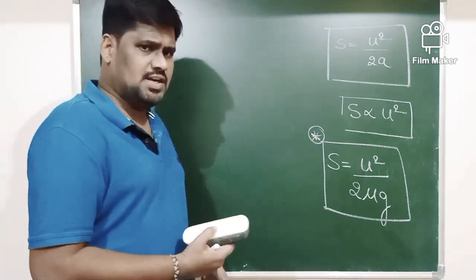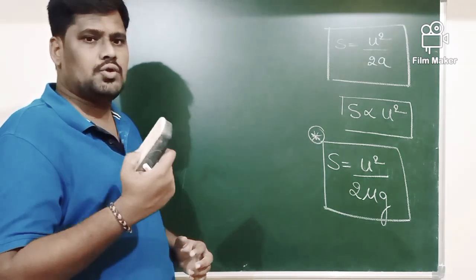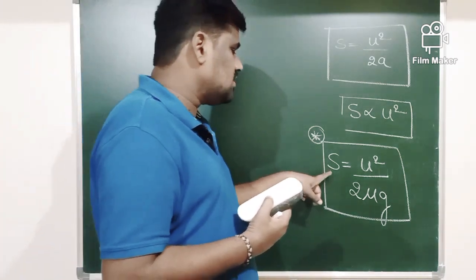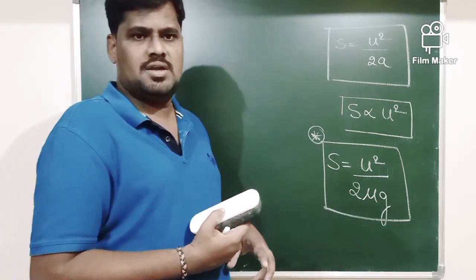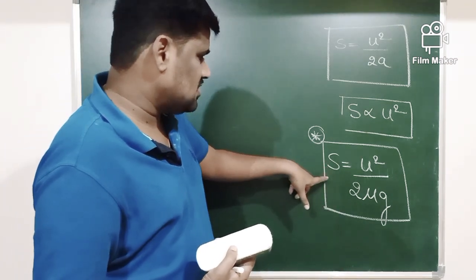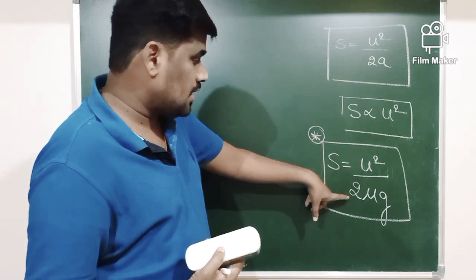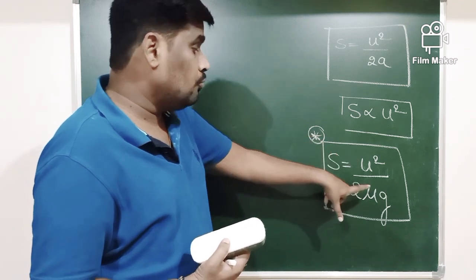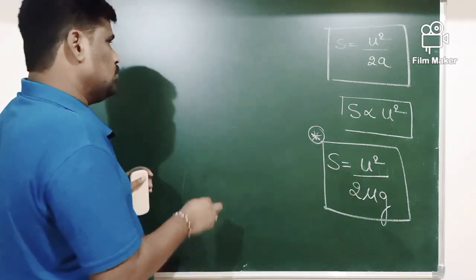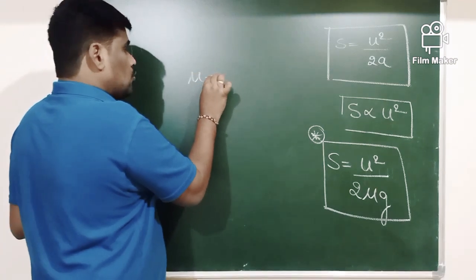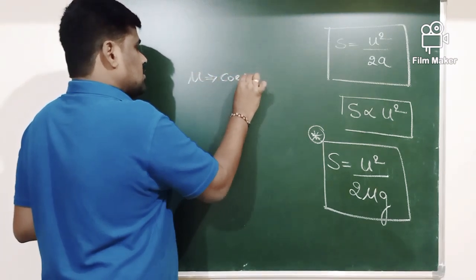Suppose if you consider the frictional force into account, then the stopping distance is determined with the help of what? S is equals to U square divided by 2 mu G here. What is mu? Mu is called coefficient of friction.